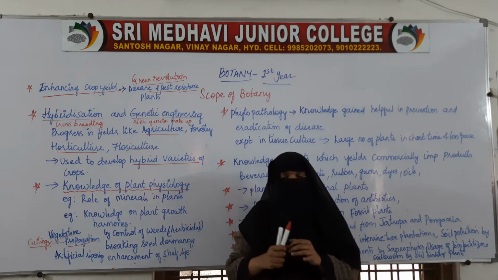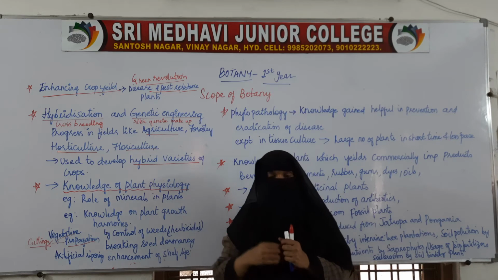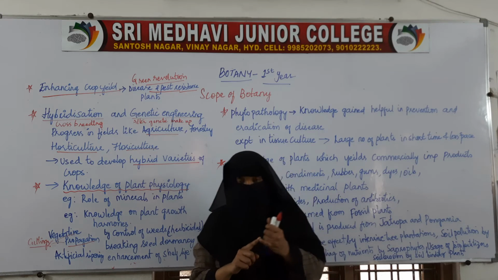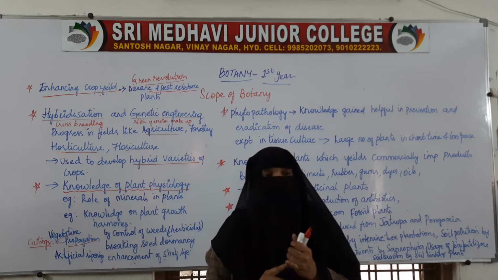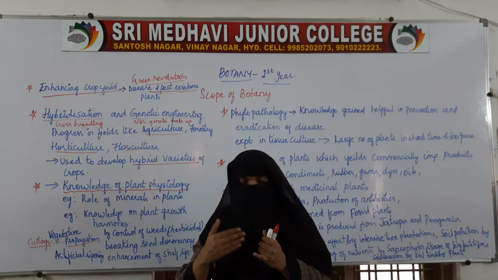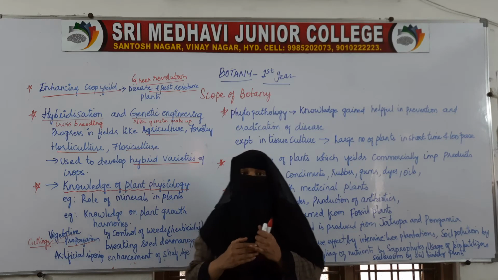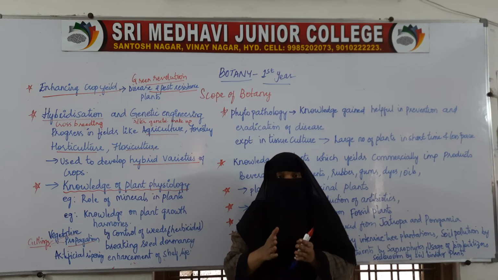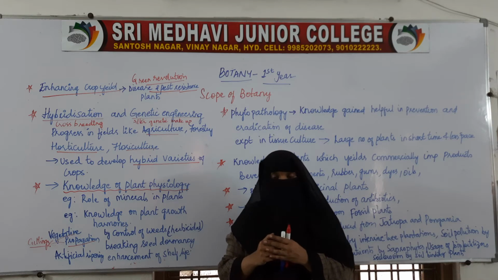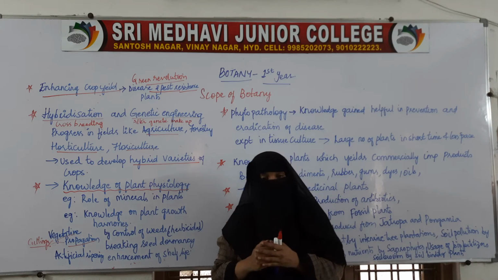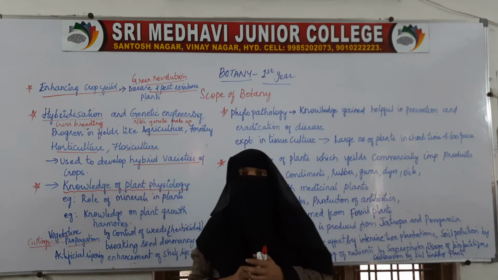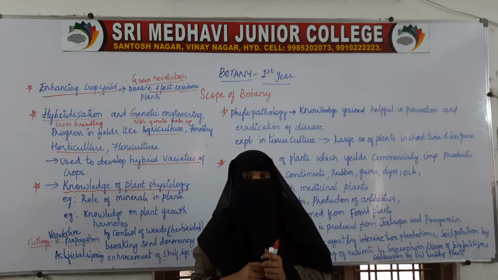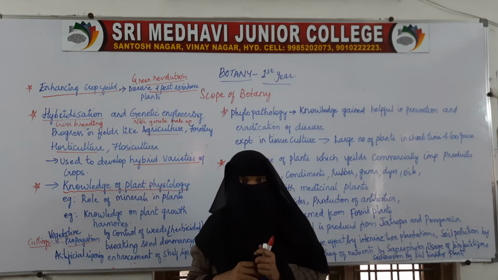So here, if we want to increase the growth, which hormone is needed to be given to the plant? To increase the productivity of the food material, we need to produce plants quickly. We need to produce food in a short time. Within a very short period of time, we should be able to produce more food. How can we produce it? One such method is by using plant growth hormones. When we spray the plant growth hormones on the plants, the growth will be faster.